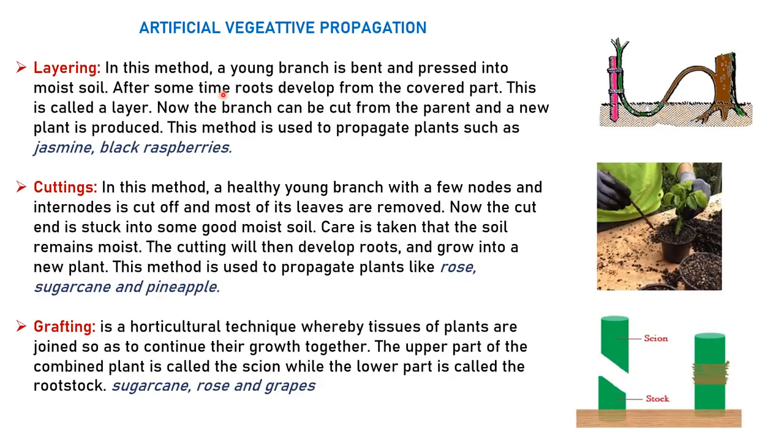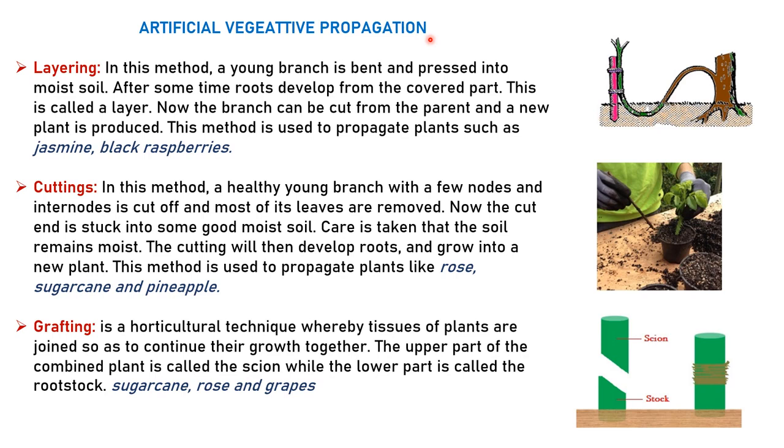Now there is artificial vegetative propagation also. The propagation that we saw in the last slides can be done naturally. Naturally, a bulb of an onion can be grown somewhere else. Naturally, a potato can be grown somewhere else. But there is certain vegetative propagation, artificial vegetative propagation, which has been used in today's scenario, so as to get a good